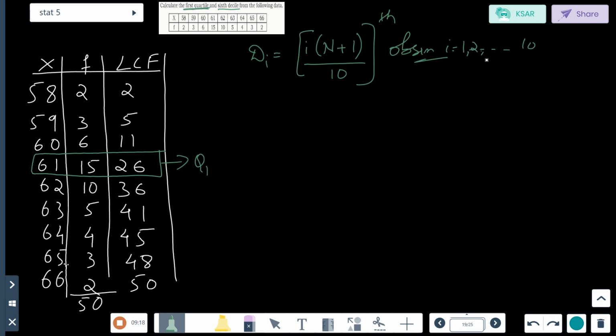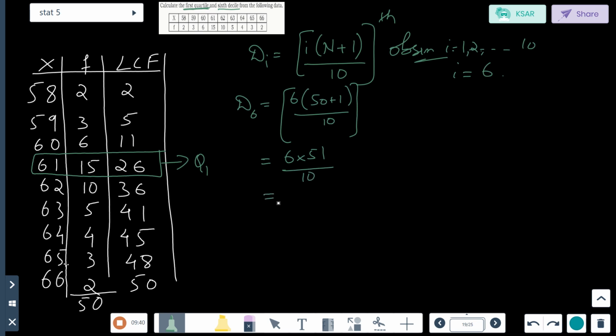So i value is 6. D6 is equal to 6 into (50 plus 1) divided by 10. So it is 6 into 51 divided by 10.